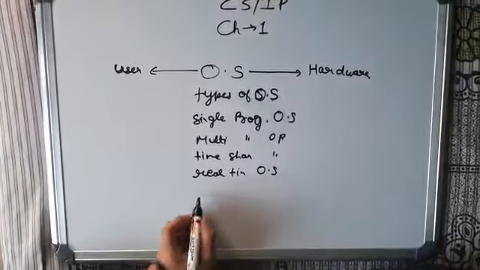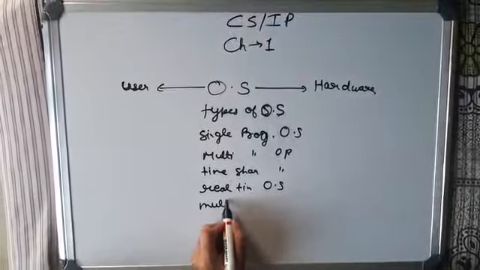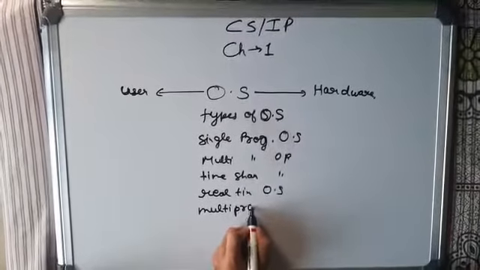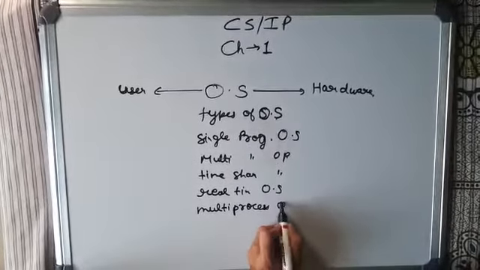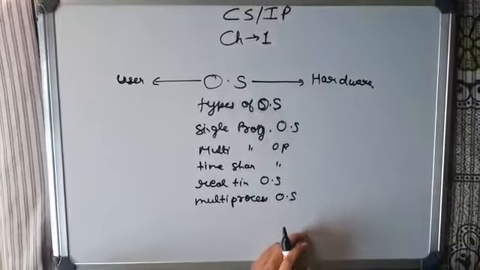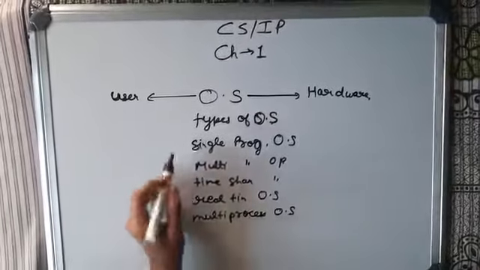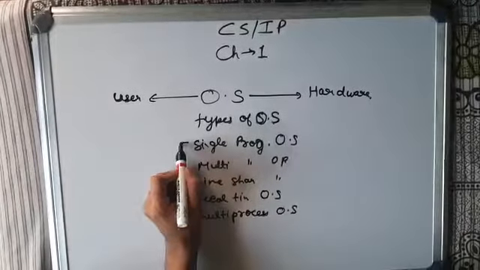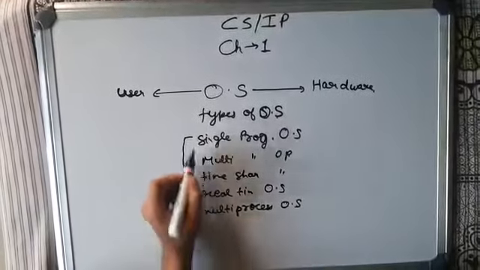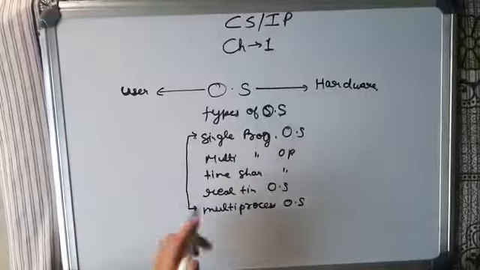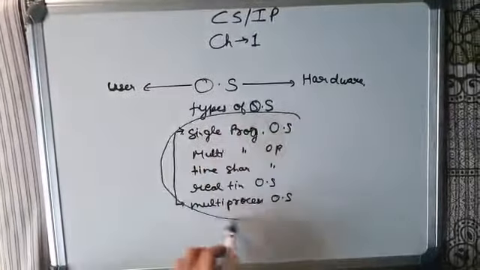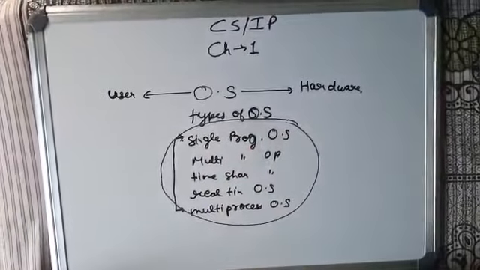Next is multiprocessing operating system. Clear? In your notes you will find the real definitions and detailed form of all these kinds of operating systems.